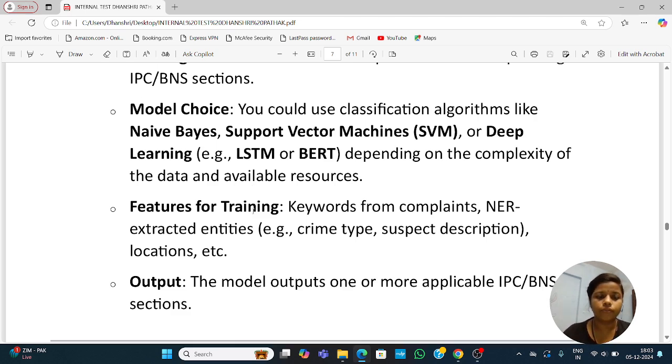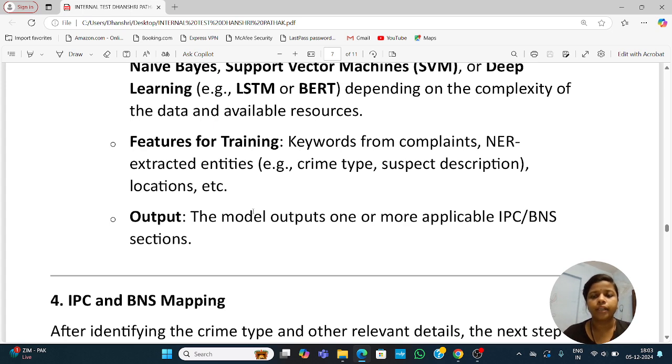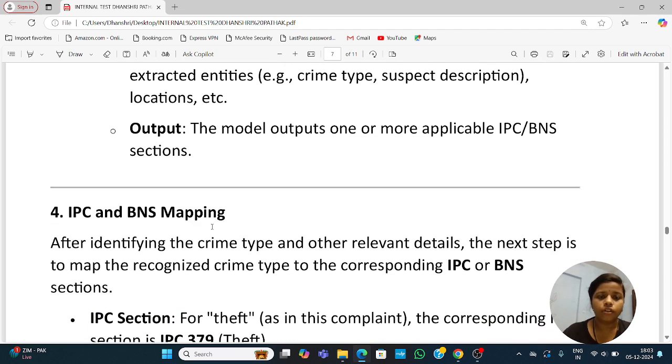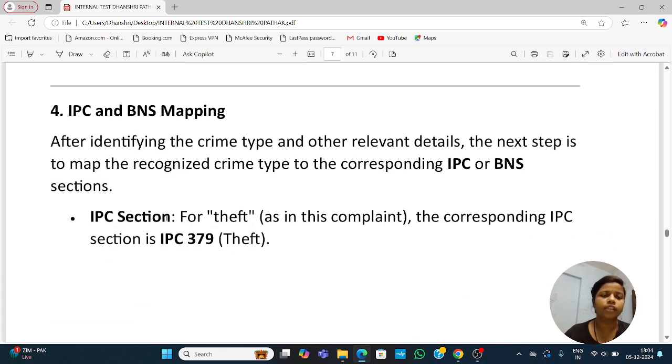Next is features for training. Keywords from complaints, NER extracted entities, example crime types, suspects, description, location, etc. Output: the model outputs one or more applicable IPC or BNS sections. Fourth step is IPC or BNS section mapping. After identifying the crime type and other relevant details, the next step is to map the recognized crime type to the corresponding IPC or BNS section.